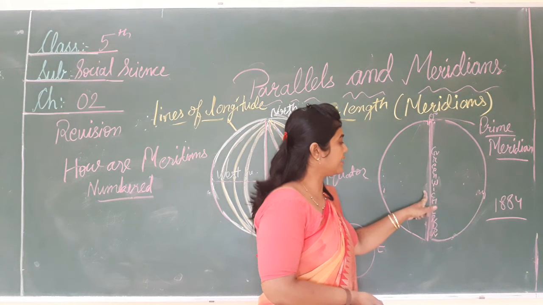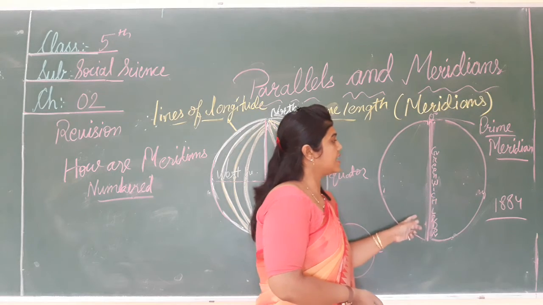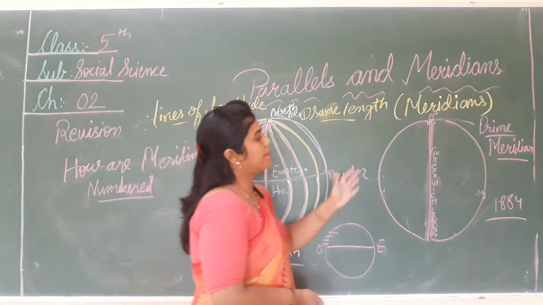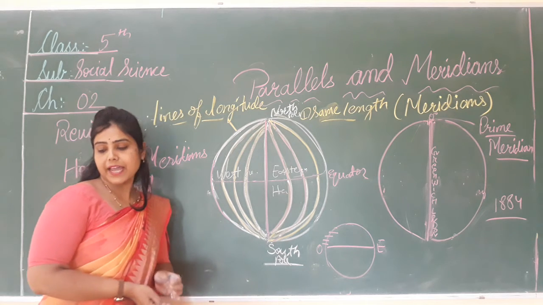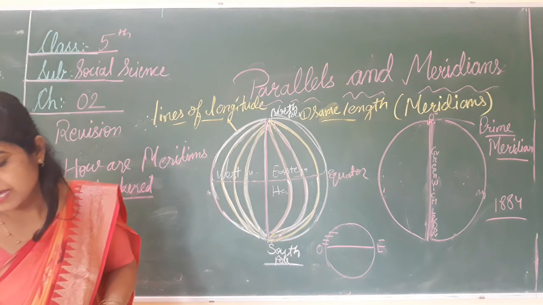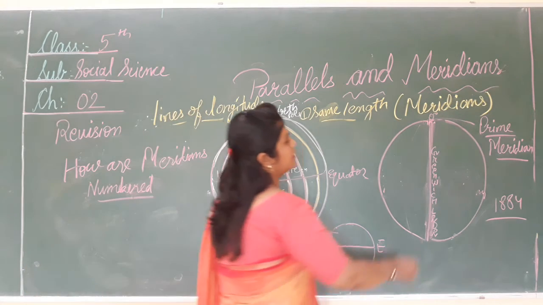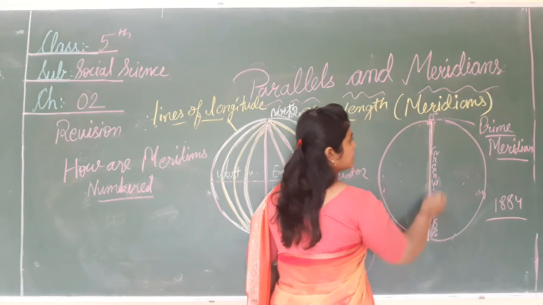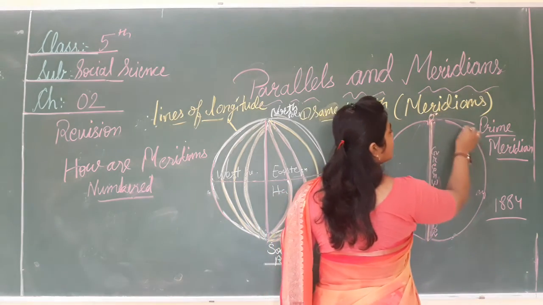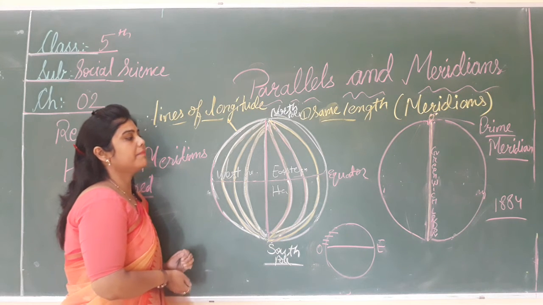That is Greenwich, and it lies in London. हम इसको क्या कहते हैं? We call it the prime meridian. The meridian that passes through Greenwich is called the 0 degree or the prime meridian.